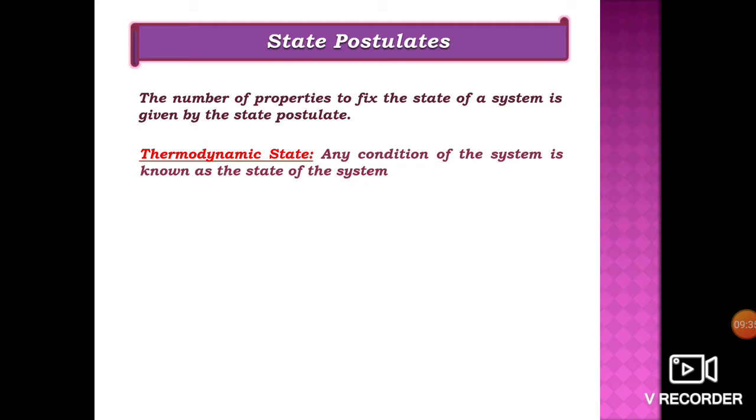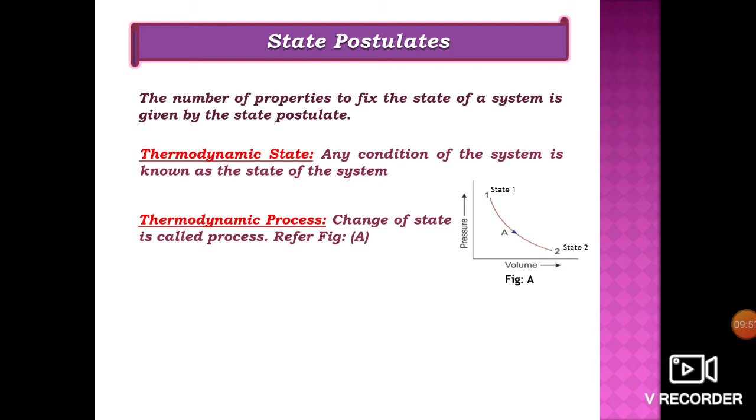Let's see thermodynamic state. Any condition of the system is known as the state of the system. By any measurable characteristics like pressure and temperature, we can identify the state of the system. Thermodynamic processes. Change of state is called a process, when the system changes from one equilibrium state to another. You can see here the system is changing from state 1 to state 2. So this is a process.